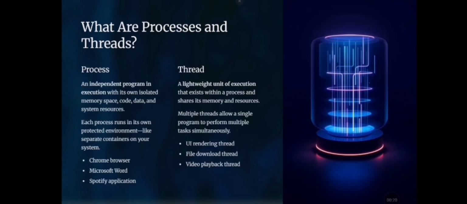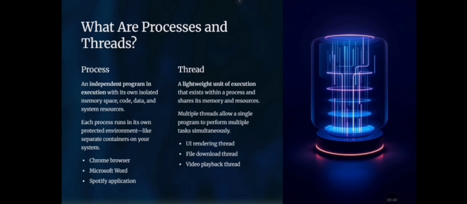First, let us understand the difference between processes and threads. A process is an independent program in execution. It has its own memory space, code, data and system resources. Each process runs in its own protected environment, like a separate container on your computer. Examples are applications like Chrome browser, Microsoft Word or Spotify.